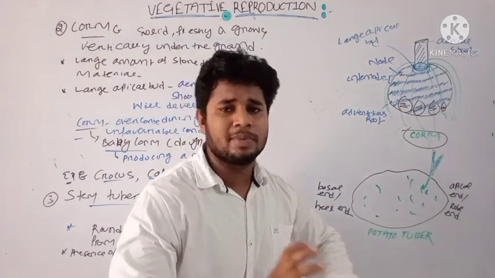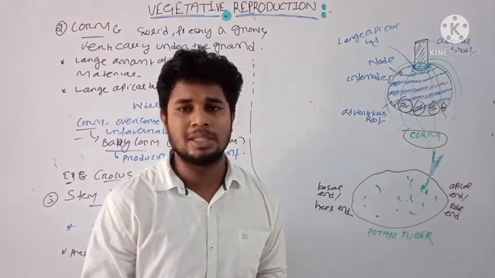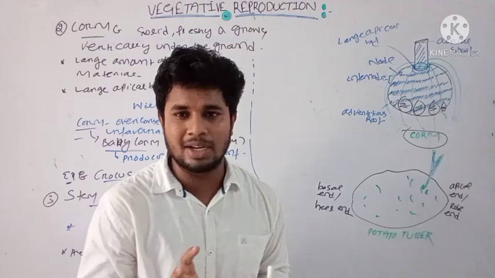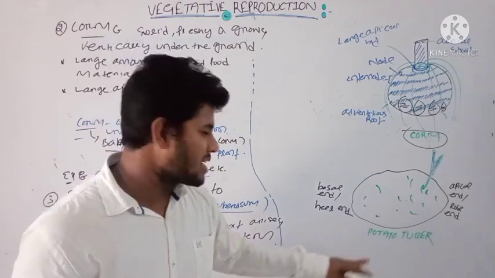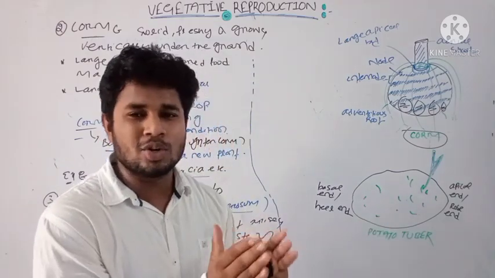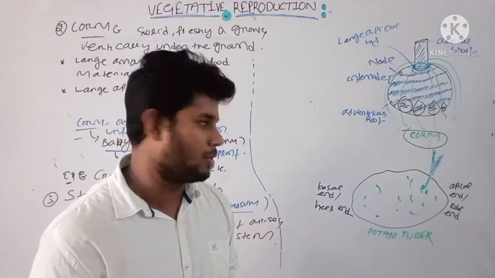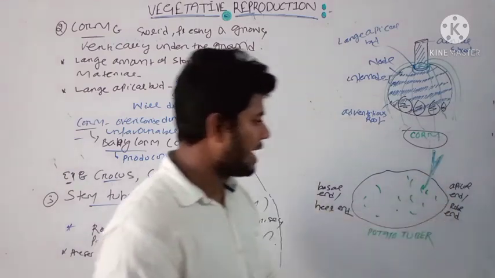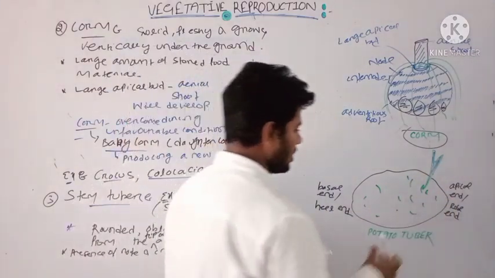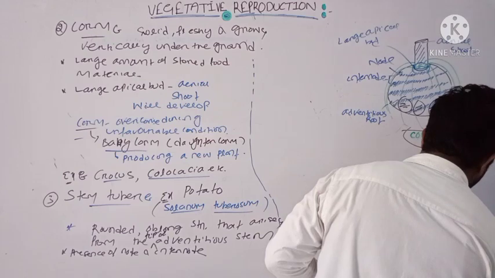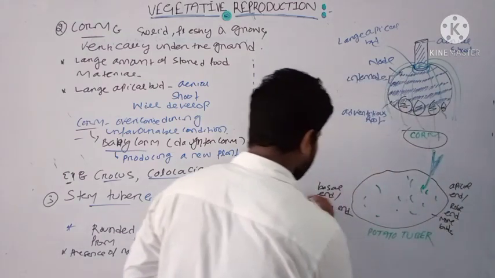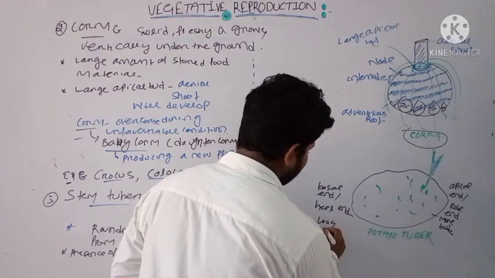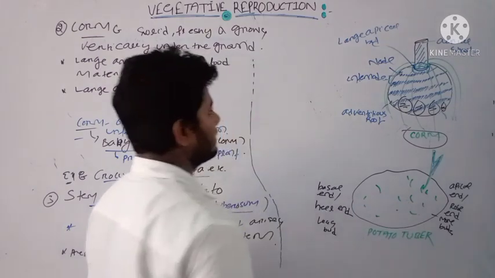Initially during the development of your potato tuber, the internode region is clearly visible, but after maturity, the internode region is not visible, just the node region is visible. And out of the two ends, the apical end will have more buds, but the basal end has fewer buds compared to your apical end. Clear?